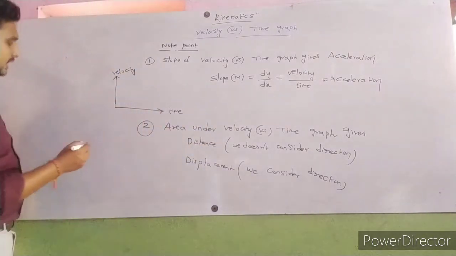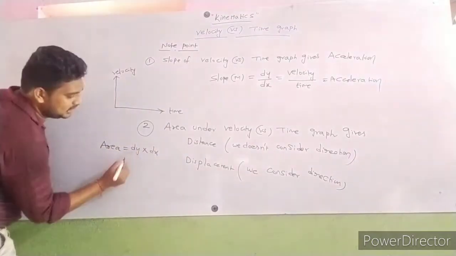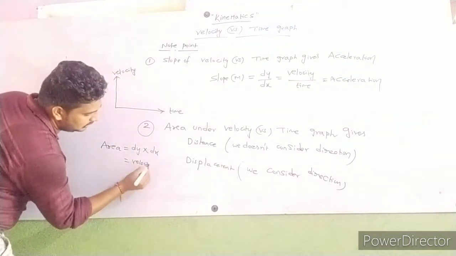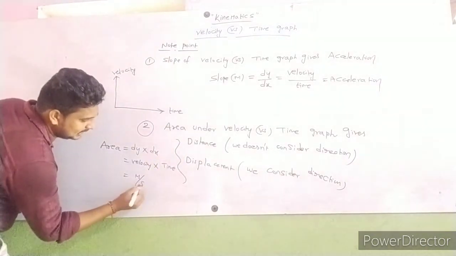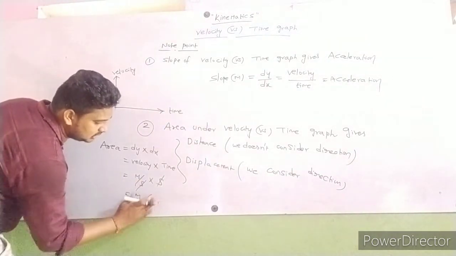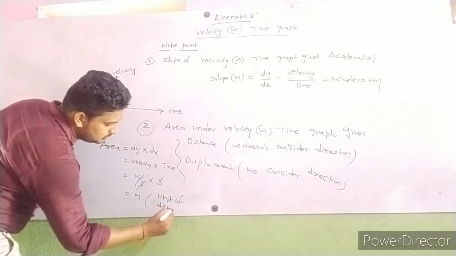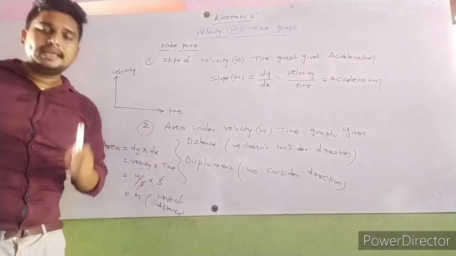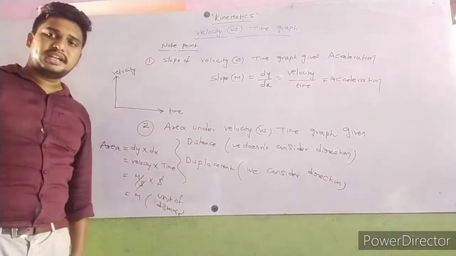Area under this graph. Area means what? dy into dx. What is dy? dy means velocity, into dx means time. Velocity unit is meter per second, time unit is second. Second cancels, leaving meter. Meter is the unit of distance or not? So if you multiply dy and dx, we get meter. That's why area under velocity versus time graph gives distance.